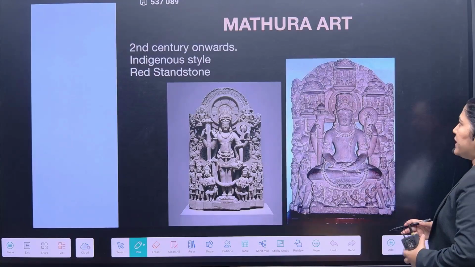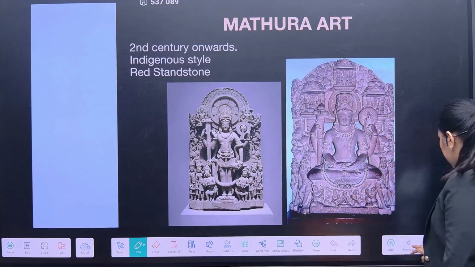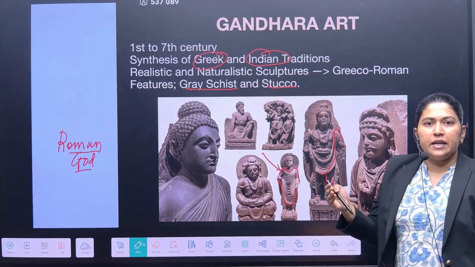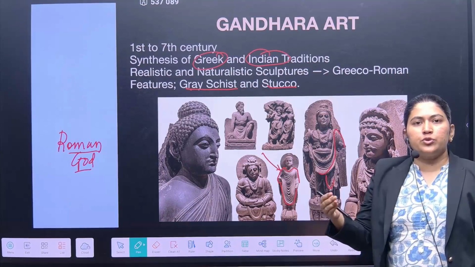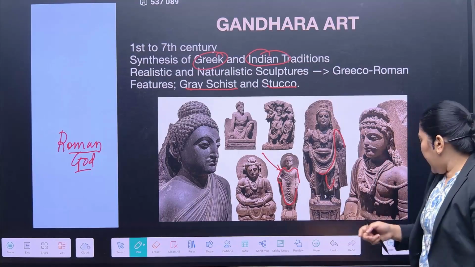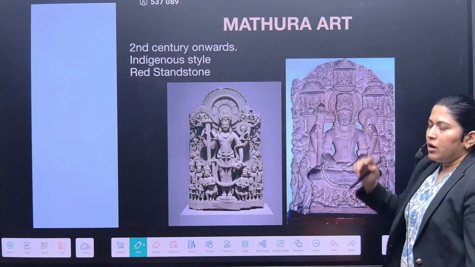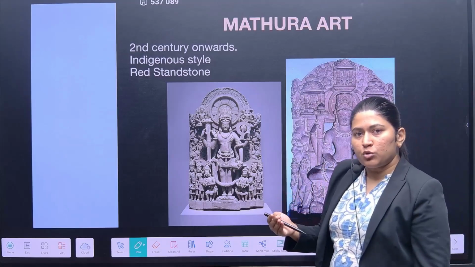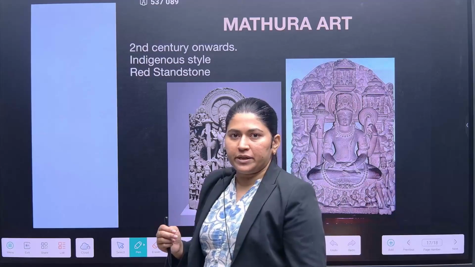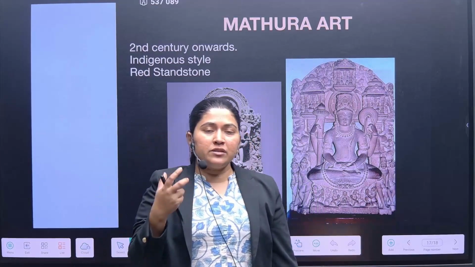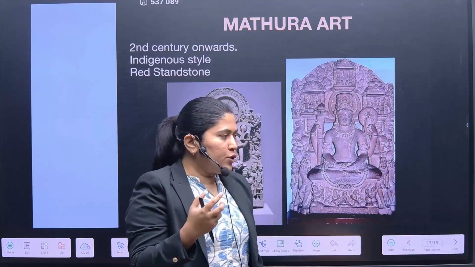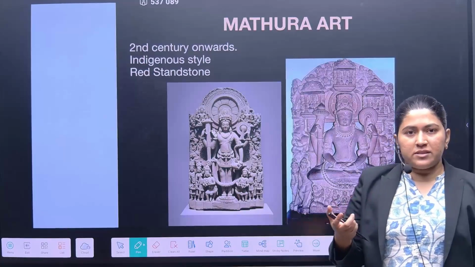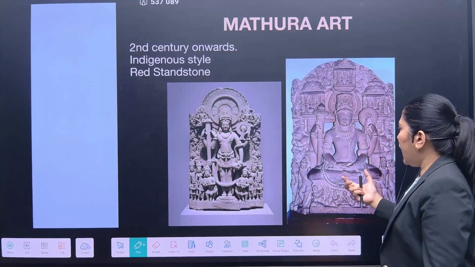Let's see the next art, that is Mathura art. The major difference is that Gandhara art started from the 1st century and continued to evolve up to the 7th century, and Mathura art followed after the 2nd century. That is when Mathura got prominence, especially higher prominence during the Kushana period. Here the major part of art and culture dwelt in the city of Mathura, so it came to be known as Mathura art.